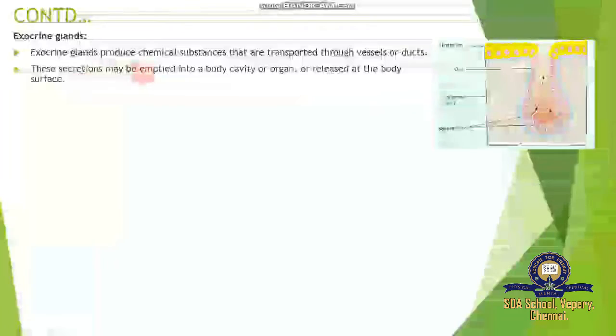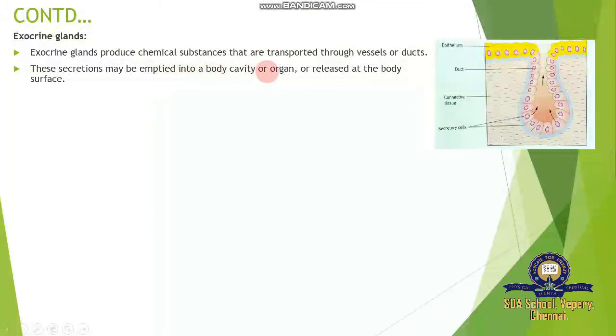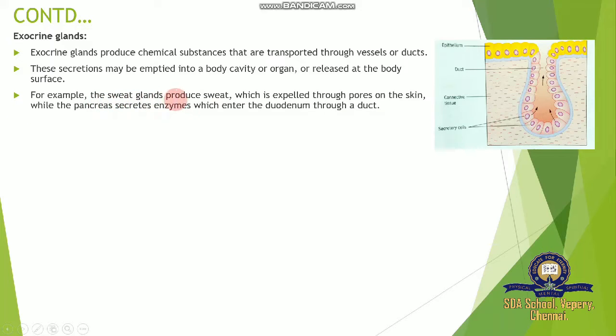Exocrine glands produce chemical substances that are transported through vessels or ducts. Exocrines usually have specialized vessels or ducts responsible for transporting and distributing secretions to a target organ. These secretions may be released into a body cavity or organs or released at the body surface. For example, the sweat glands produce sweat, which is expelled through the pores on the skin, while the pancreas secretes enzymes which enter the duodenum through the duct.